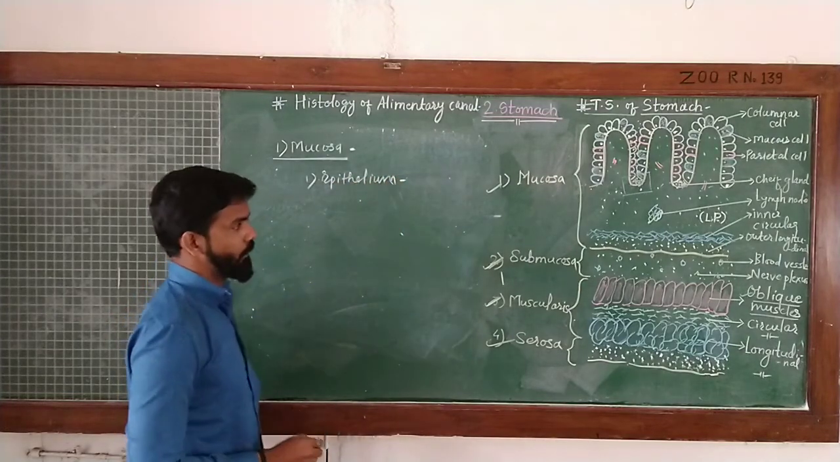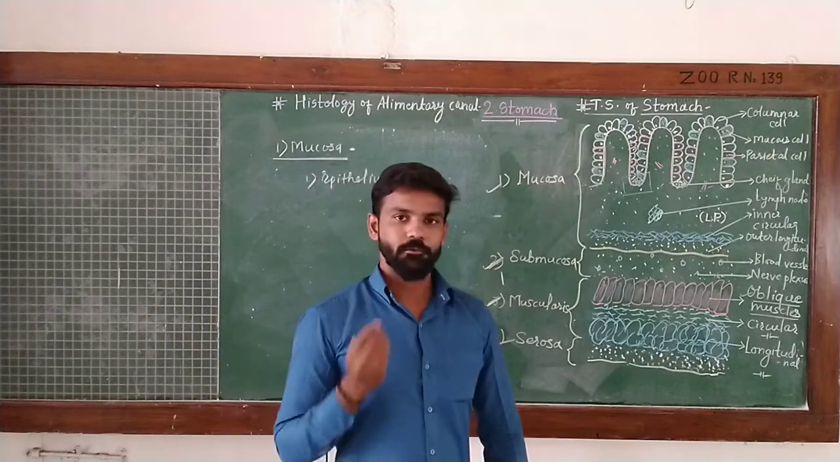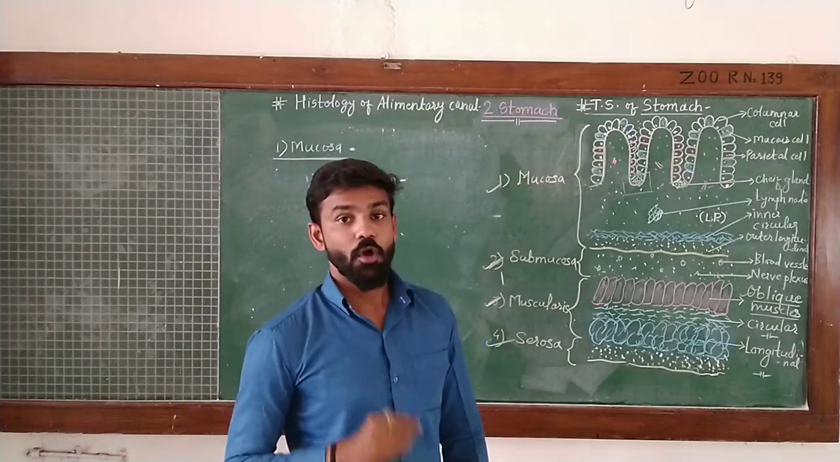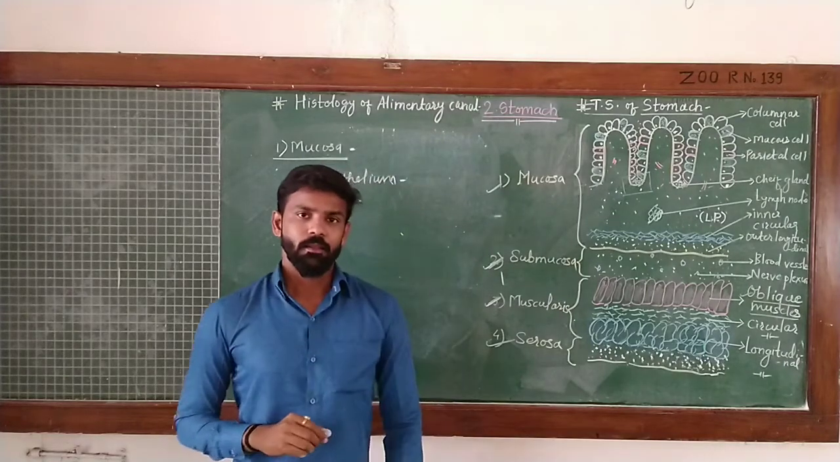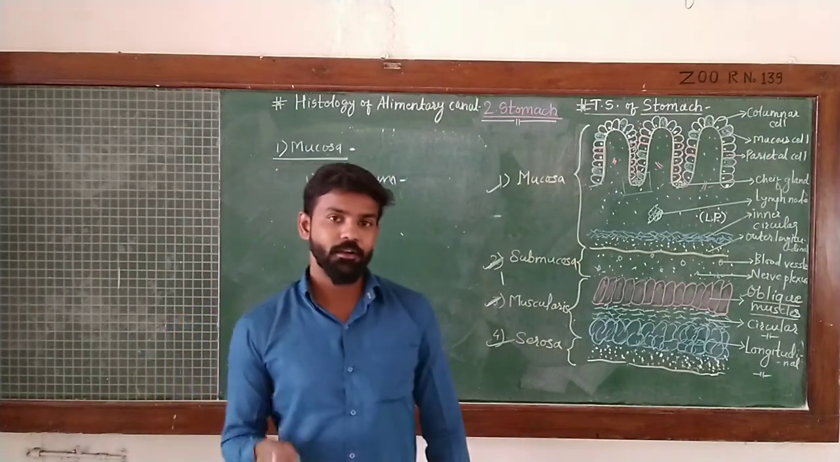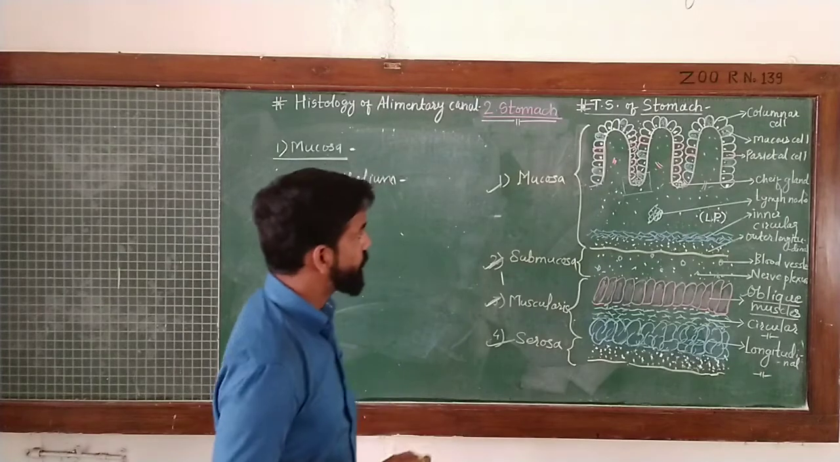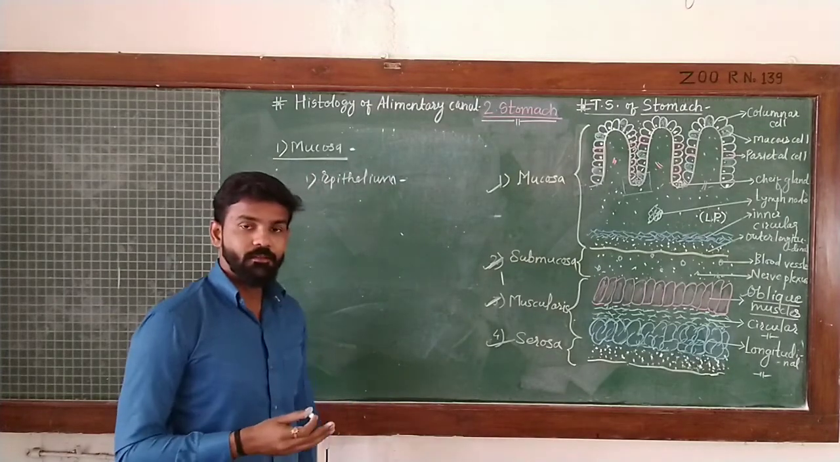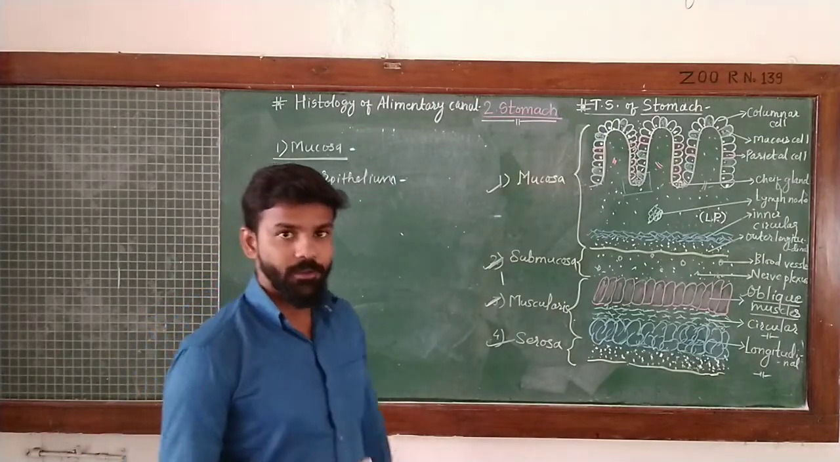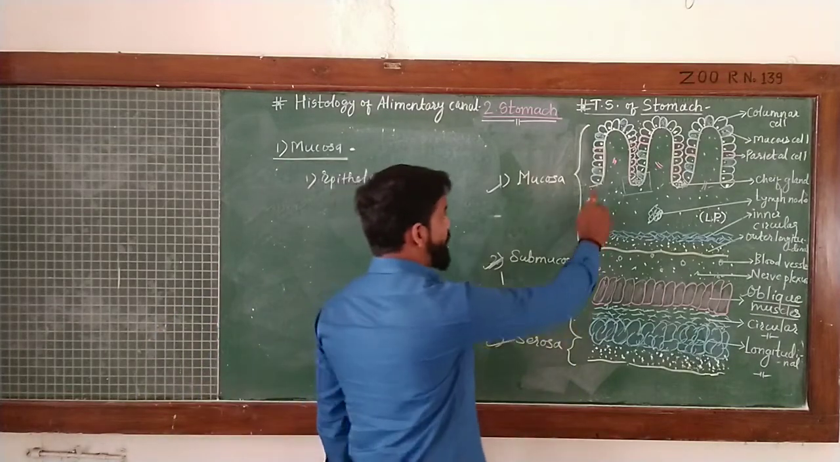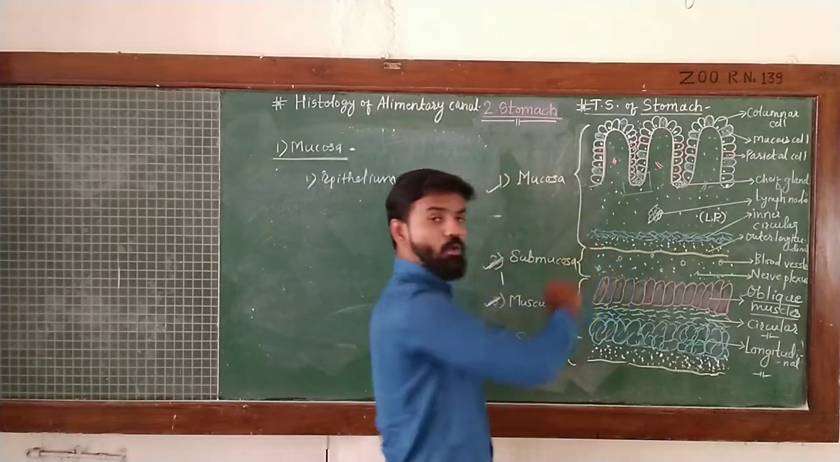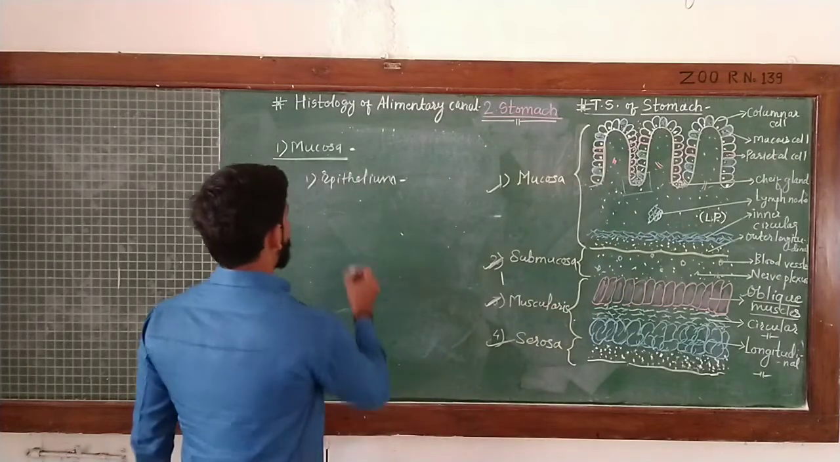Here the epithelium of stomach consists of tall columnar cells, and they are of different types. Most of the cells are secretory in nature, and mucous cells, parietal cells, chief cells and argentaffin cells are present, which form the lining of this mucosa, that is the epithelial surface.